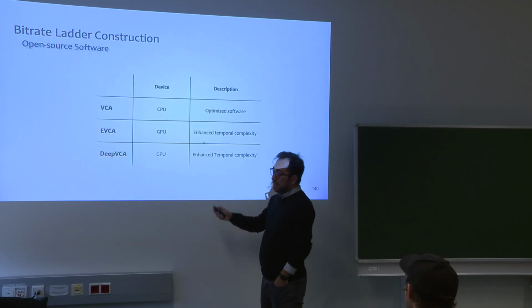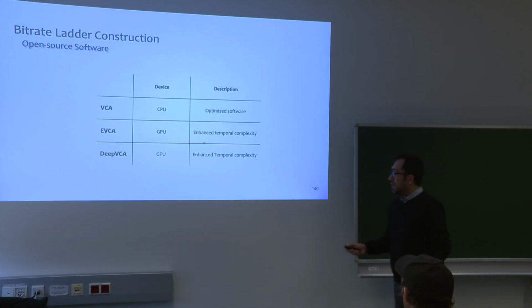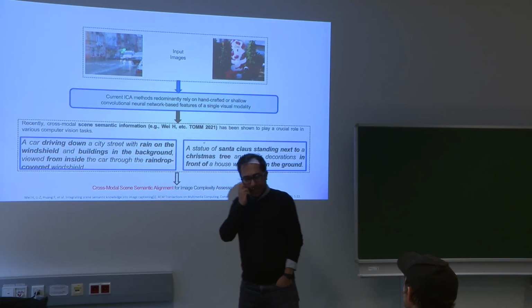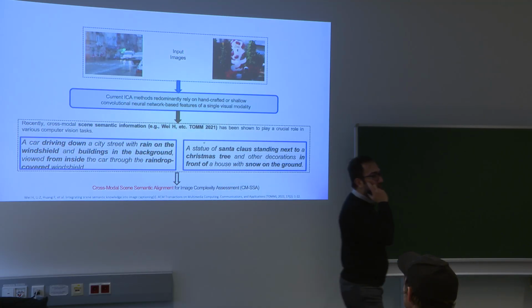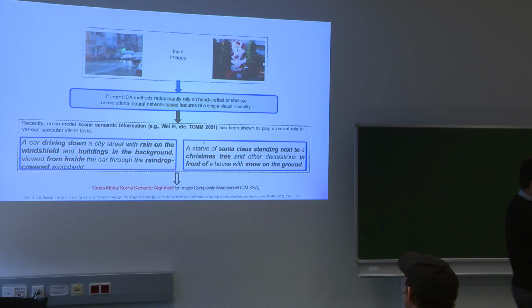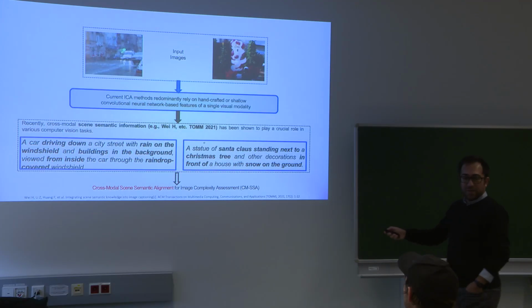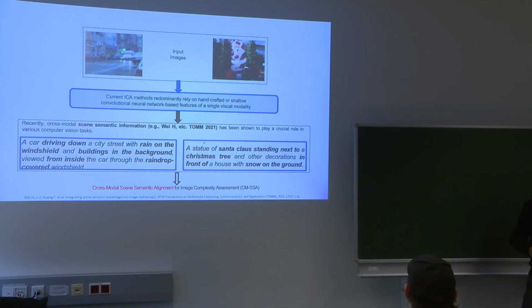We had eVCA, which is mainly on the GPU, and deepVCA is also mainly on the GPU. But thinking about visual complexity, we cannot ignore the semantic information, right? Here you can see that if we extract the text from these videos, we can use the semantic information to better predict the complexity of one image.